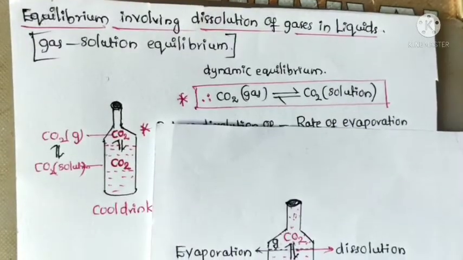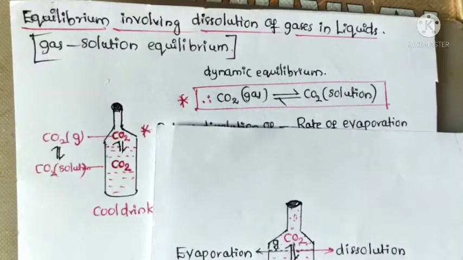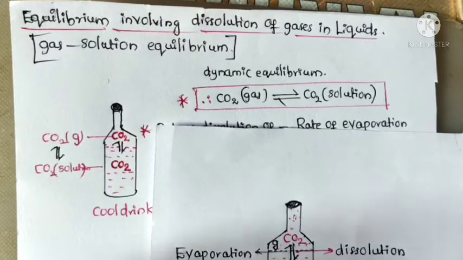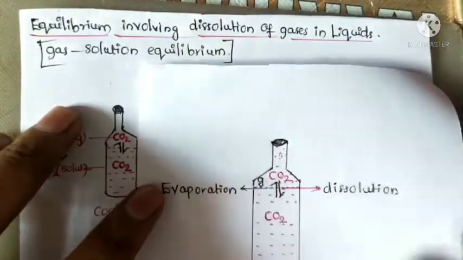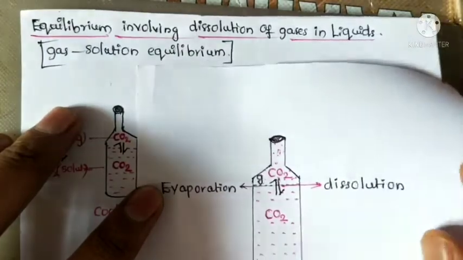Next is equilibrium involving dissolution of gases in liquids. It is also called gas solution equilibrium. We observe this type of equilibrium in a cool drink bottle.